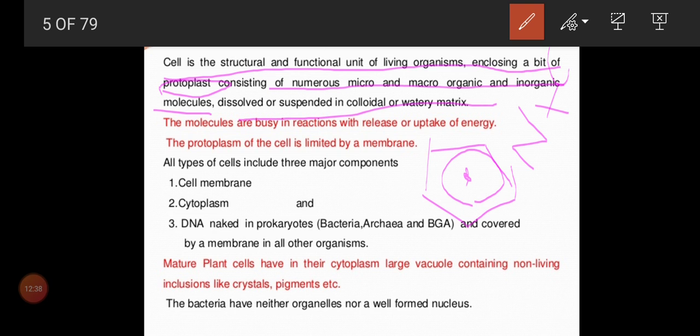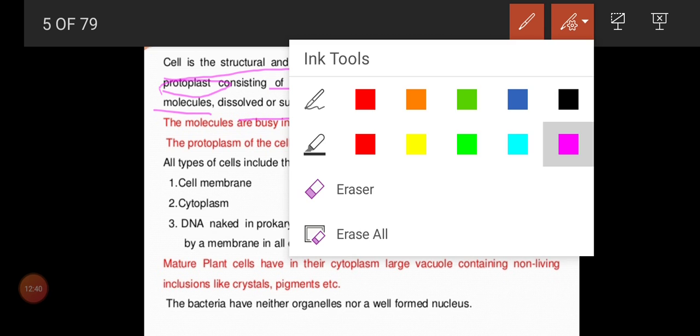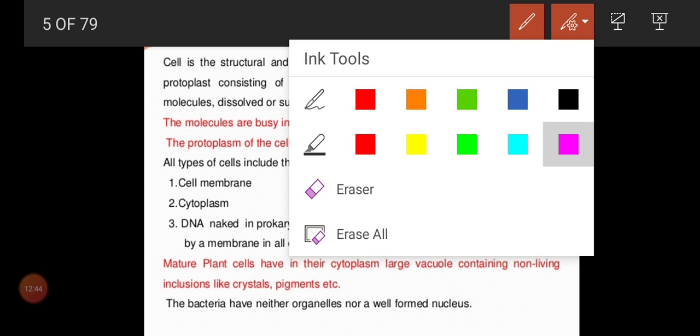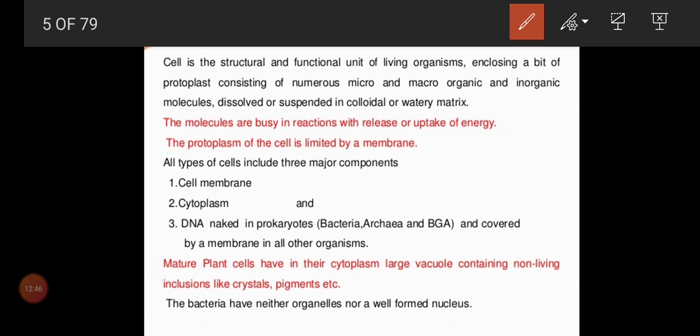Is that clear, children? The protoplasm is limited by a membrane called the plasma membrane. After the plasma membrane, if it is a plant cell, we can see a cell wall. If it is an animal cell, there is no cell wall. So the plasma membrane will surround the protoplasm.